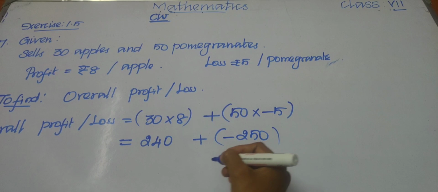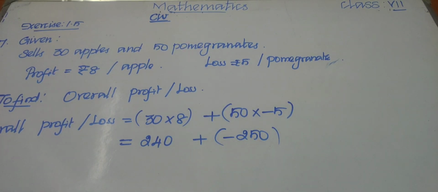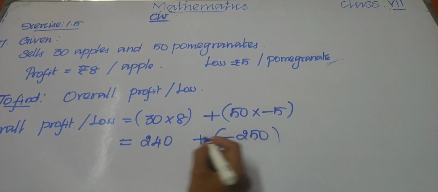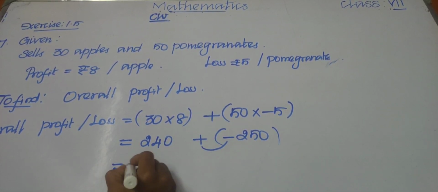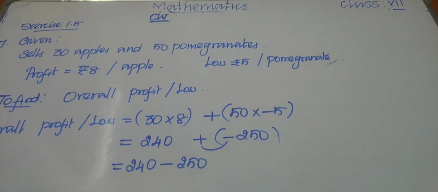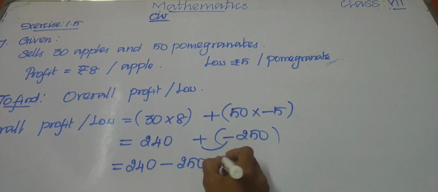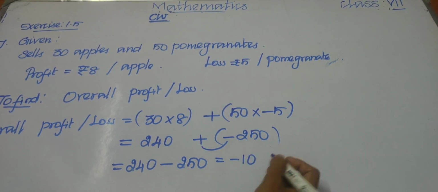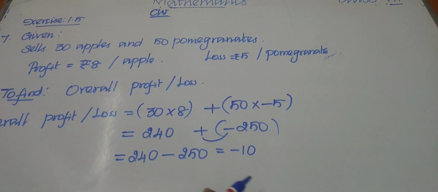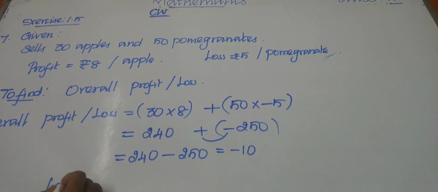Now we have two signs, plus into minus is minus. 240 minus 250, so what is the answer? Minus 10. Minus 10 means it is a loss, so the answer is a loss of rupees 10.